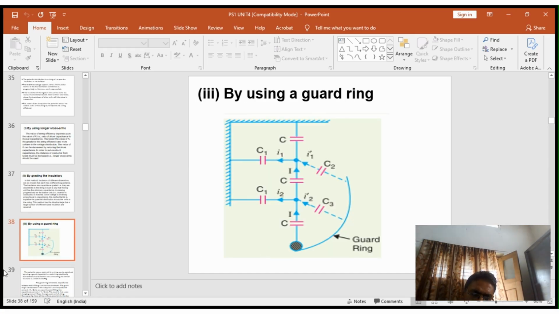Another method is using a metallic guard ring, which is connected from the conductor to the surrounding bottom of the insulators. C is the shunt capacitance. One more capacitance exists between the guard ring and the metal link, which is equal to C2. The current flowing through the shunt path I1 is equal to I1 dash, and I2 is equal to I2 dash. Then the current flowing through C1 and C2 is equal to one current I, that is, a uniform current.